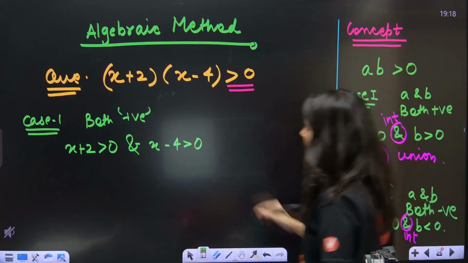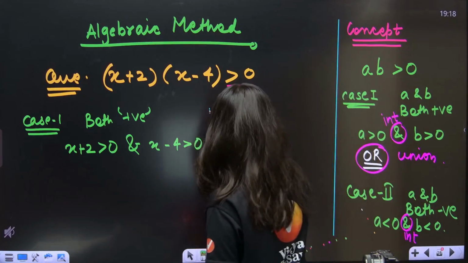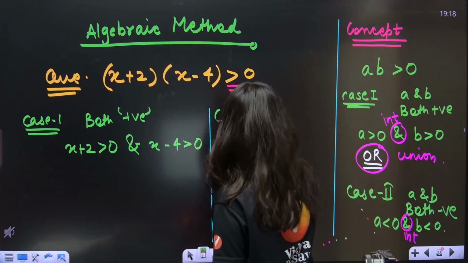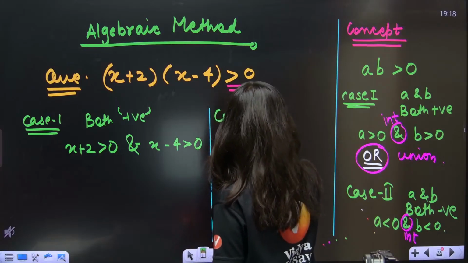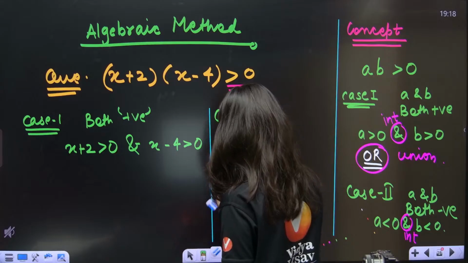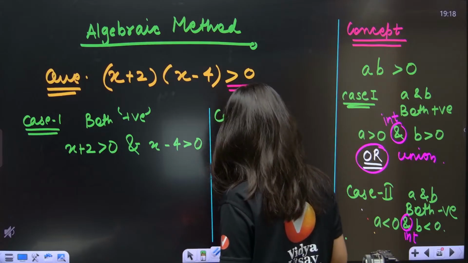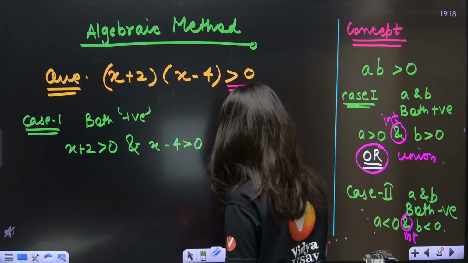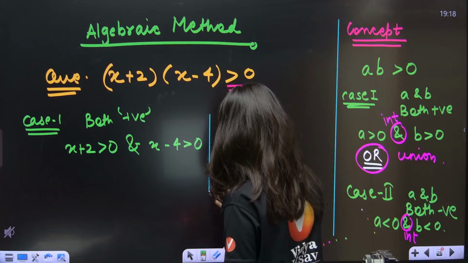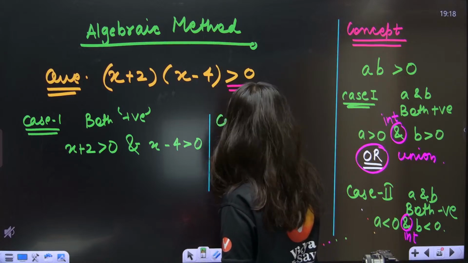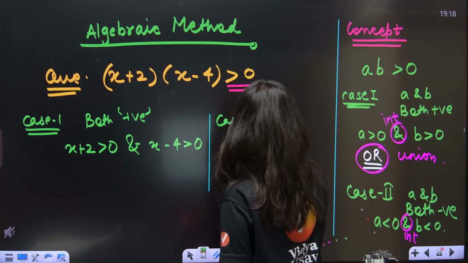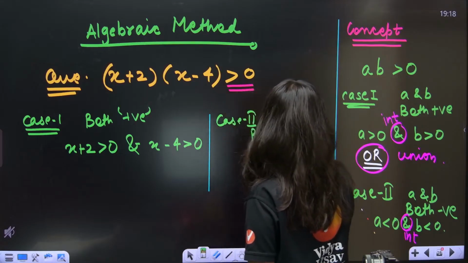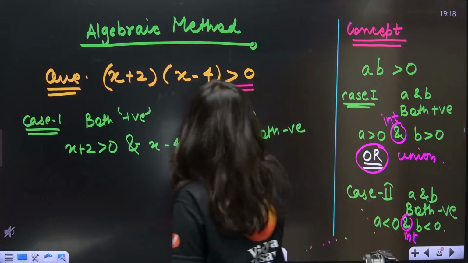And case number 2. Case 2, both negative. So there is an or between.